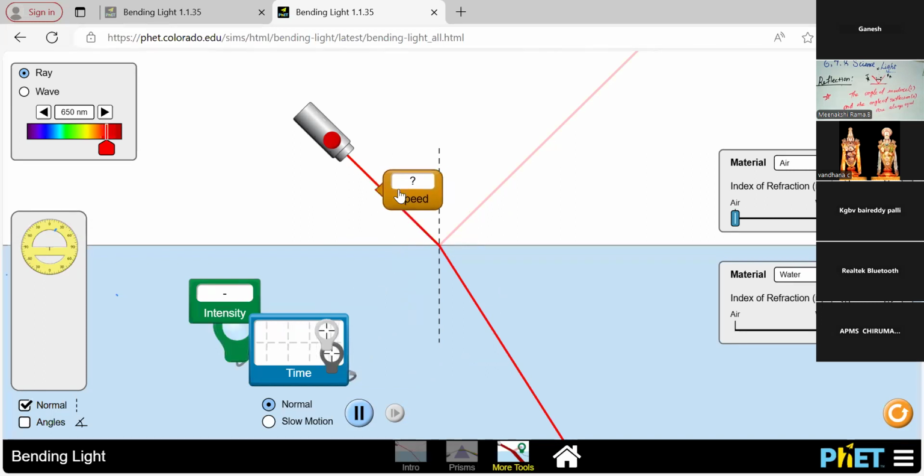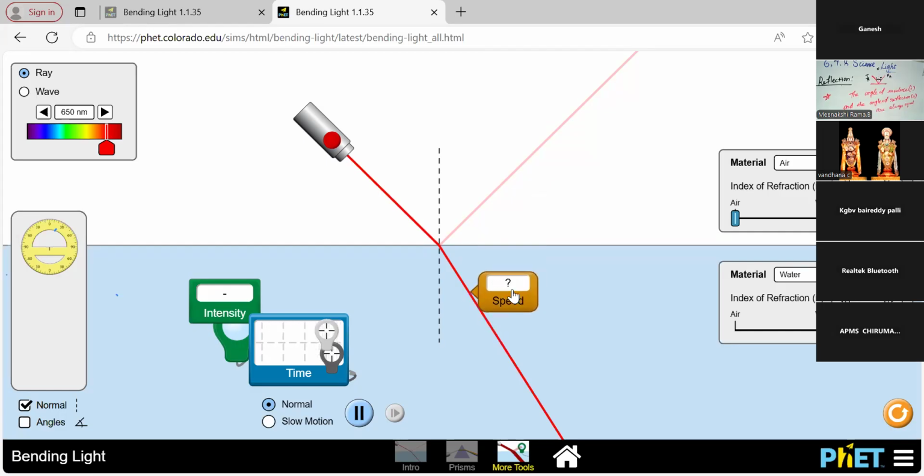How can we see the speed of this light here? The speed of the light in the water medium is 0.75c, and in the air medium it is 1.00. For the incident ray and then the reflected part, the speed is 1.00, the same. There is no change in the speed. So the speed of that light ray is the same in the above part.